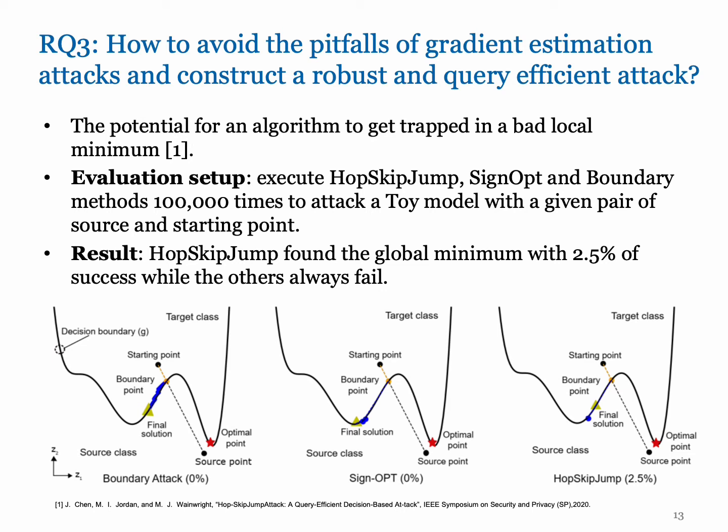Post-optimization and boundary attack failed to find the global minimum, represented by the red star optimal point, while HopSkipJump only found the global minimum with only 2.5% of success. The problems from research questions 1 and 2, as well as the entrapment problem, lead us to research question 3: how to avoid the pitfalls of gradient estimation methods and construct a robust and query-efficient attack to achieve low distortion adversarial examples with any starting image.